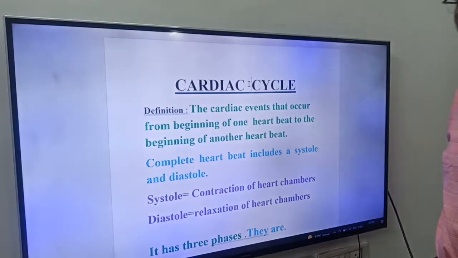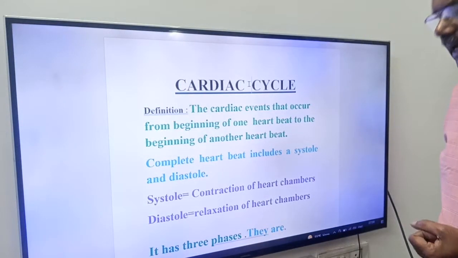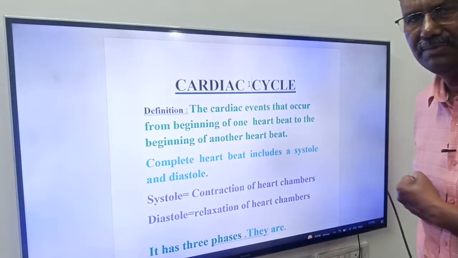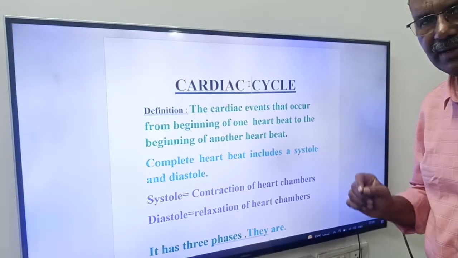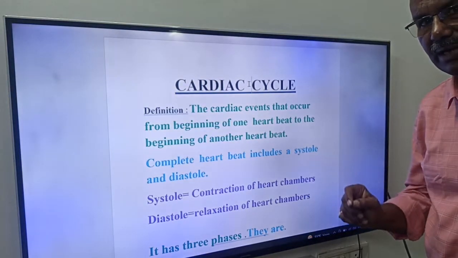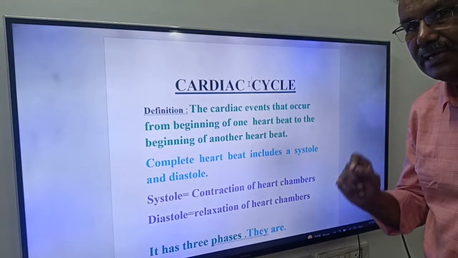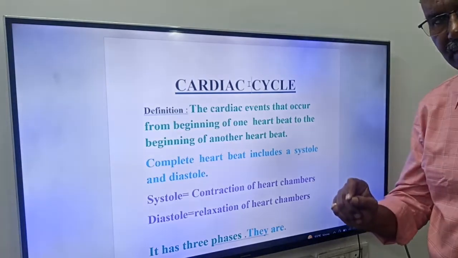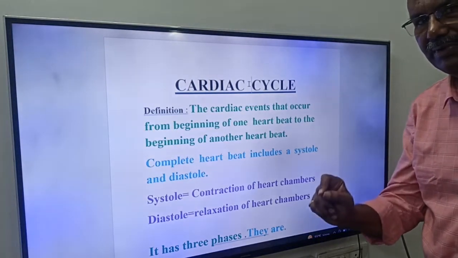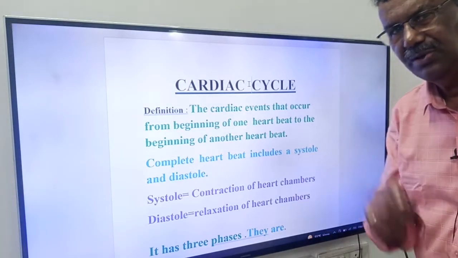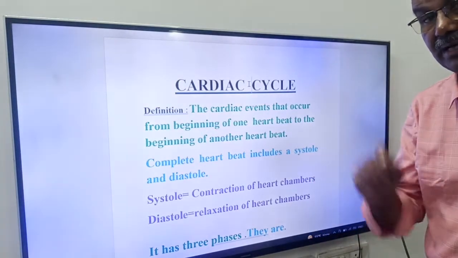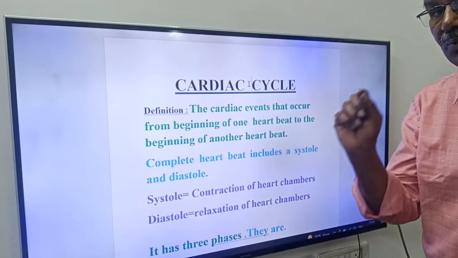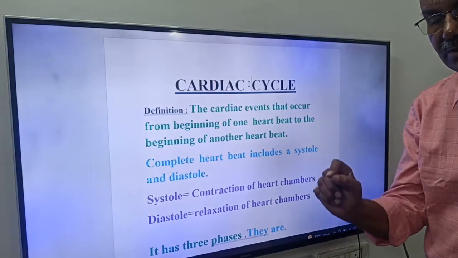Okay friends, what is diastole? Relaxation of the heart chambers is called as diastole, friends. Once again, contraction of the heart is called as systole, relaxation of the heart is called as diastole. In other way, contraction of the heart chambers is called as systole, relaxation of the heart chambers is called as diastole, friends. Here you have to remember these two, friends. One is systole and then one is diastole.